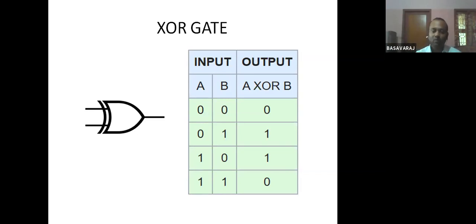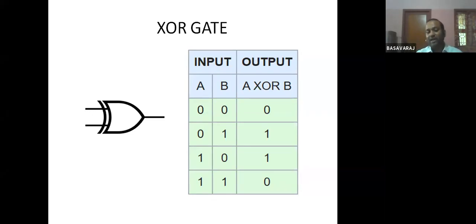The output as 1. Here you see, in the first row A and B both inputs are the same, therefore the output is 0. Likewise, the last row, here both inputs are 1, 1. Both inputs are the same. Even though they are 1, the output is what? It is 0. So if the inputs are the same, the output is 0 for an XOR gate.